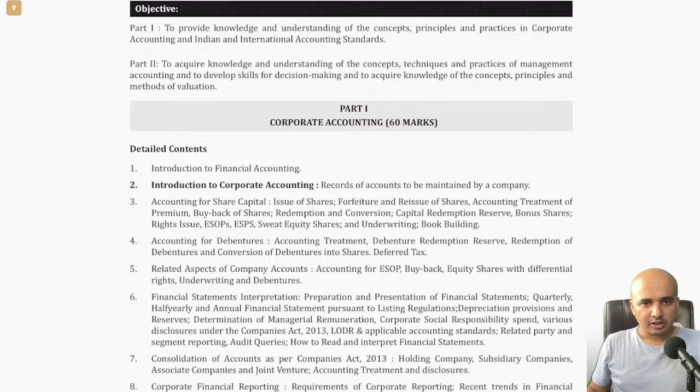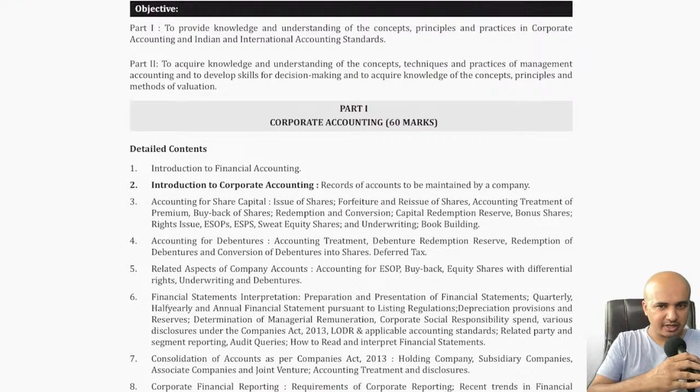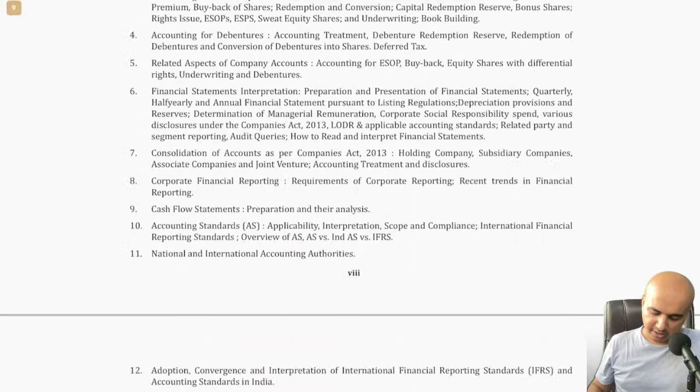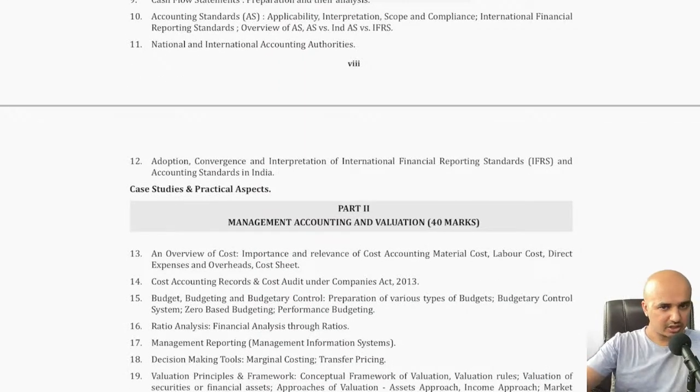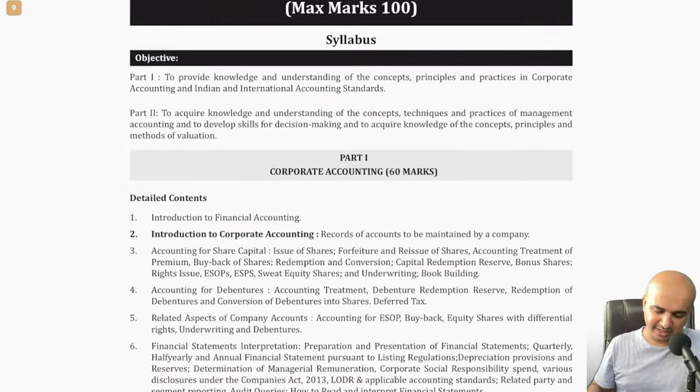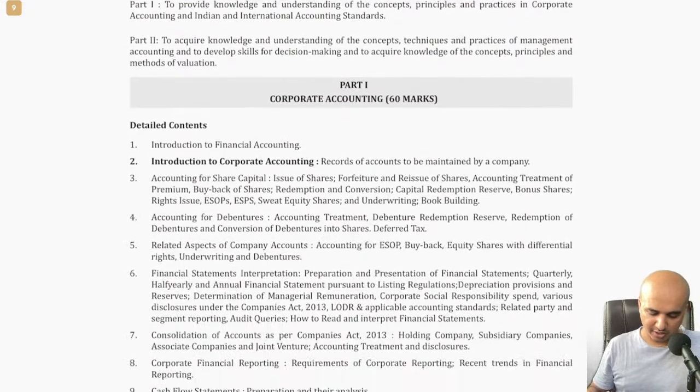As you can see, this paper has been divided into 2 different parts. One is the corporate accounting part, which is for 60 marks, and the other one is management accounting and valuation, which is for 40 marks. Both put together, we have this subject CMA, corporate and management accounting, for 100 marks.